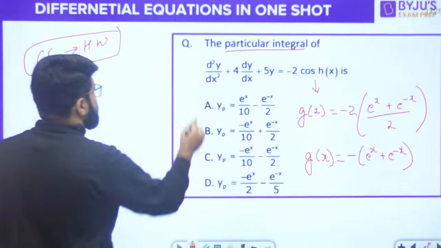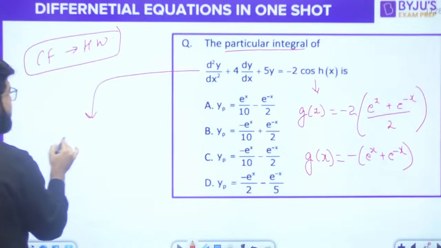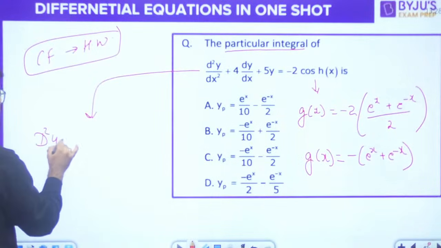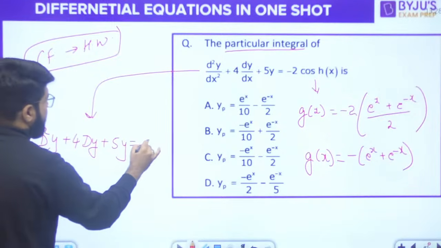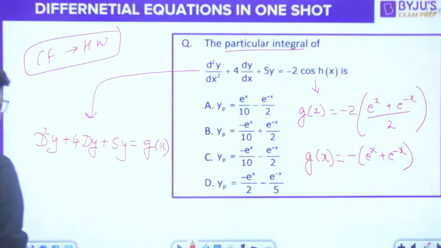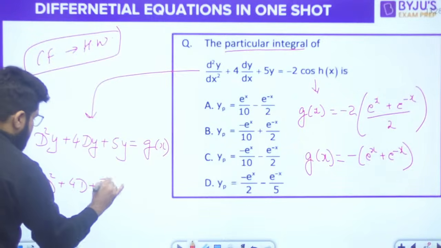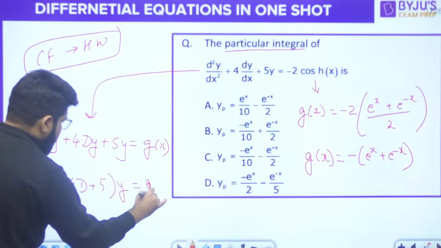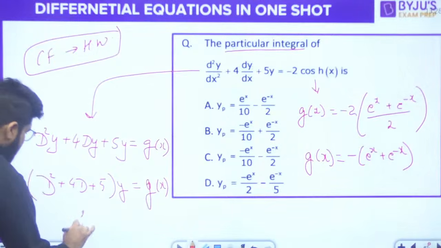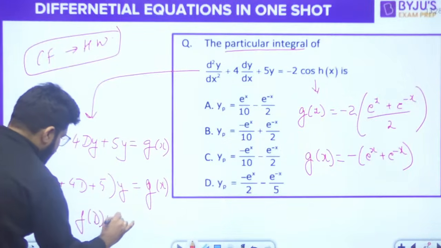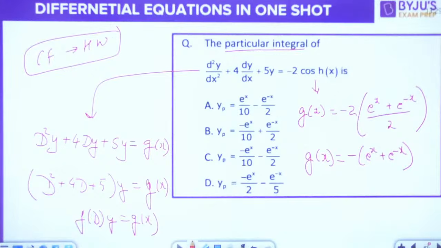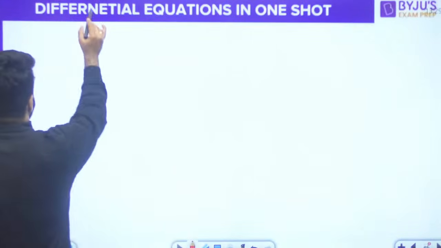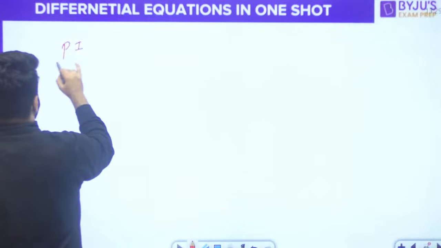Exponential case. Okay. So what is this equation? d square y plus 4 dy plus 5y is g(x). So (D square plus 4D plus 5) multiplied by y is g(x), and that is F(D) into y is g(x). Okay. What is the PI?